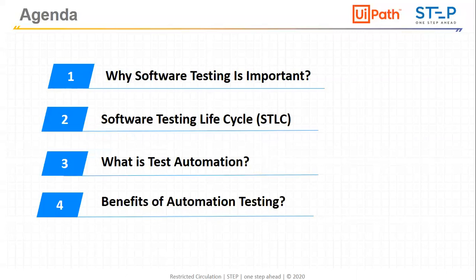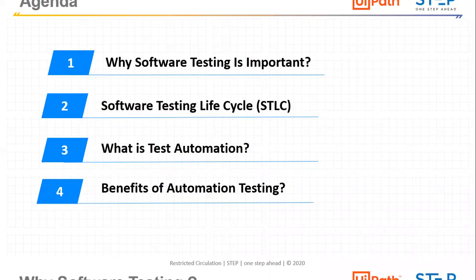Moving on, we will first understand the software testing life cycle, because this is very important. Even if you are working as an RPA developer or you are a fresher wanting to get into RPA, software testing is also an important part, where it is called RTA, robotic test automation. UiPath comes up with the best solution for test automation compared to traditional test automation. So in the next session, we are going to cover how traditional test automation is different from RTA. So this is the agenda for today's topic.